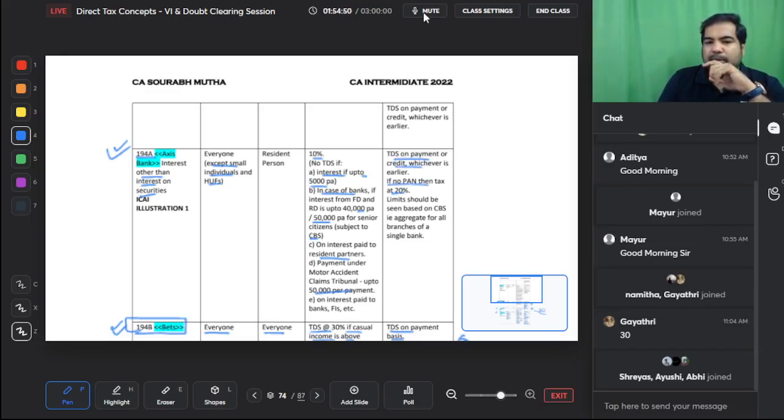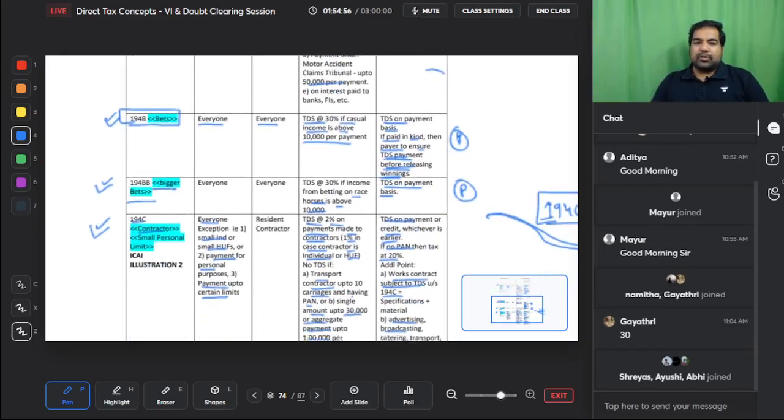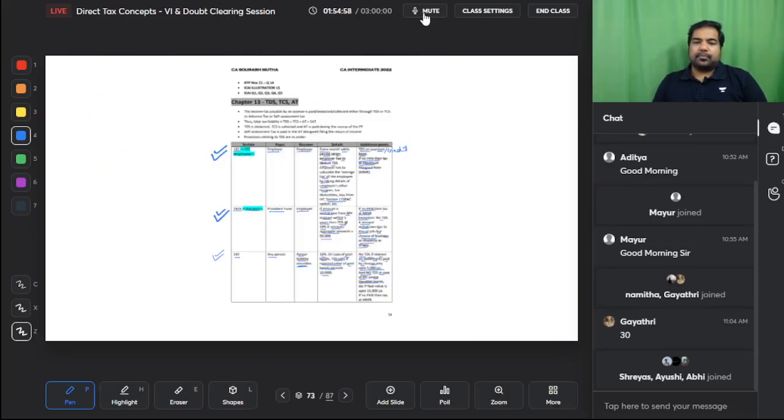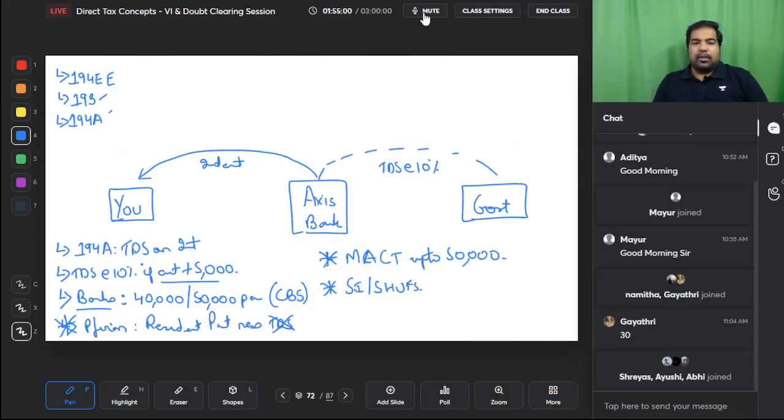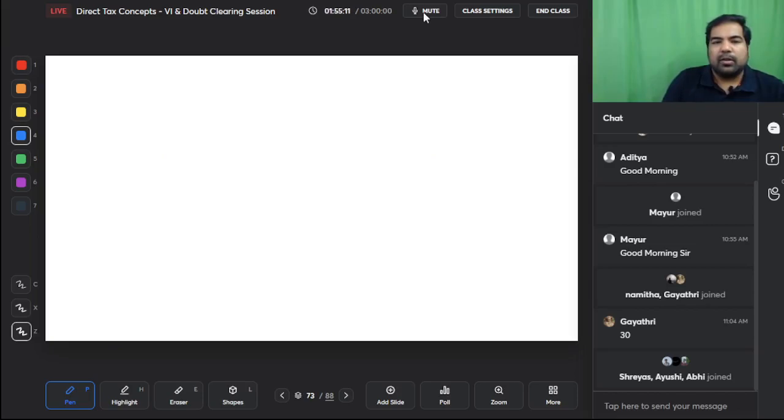If no PAN, then 20%. The limit should be seen based on CBS, if aggregate for all the branches of a single bank. That is 194A. Very important, guys. So 194A, again all these are 10% amounts. Now we are going to 194, something which was introduced or actually reintroduced very recently.